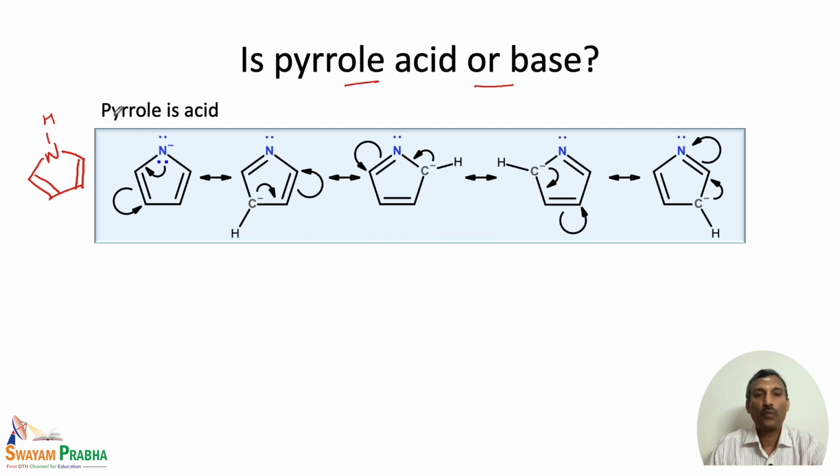According to our simple acid-base theory, like what is an acid, what is a base, if you go back to Arrhenius and the previous very old theories, anything that can give out a proton is called an acid. So, if we take HCl, if H plus can be formed very readily, then HCl is called a strong acid. Similar to that, in the case of pyrrole, if pyrrole can actually give out a proton, then we can call pyrrole an acid.